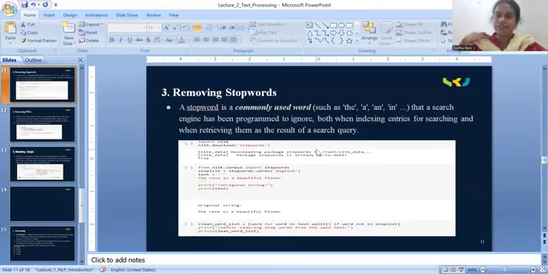I will give you one live example. In search engines, why should stop words not be much useful? Take one example. Now I want to search for some articles on computer science or some articles on machine learning.